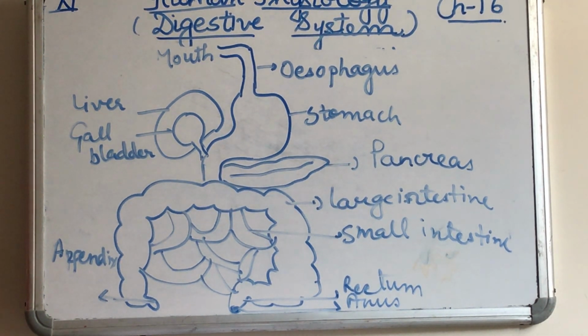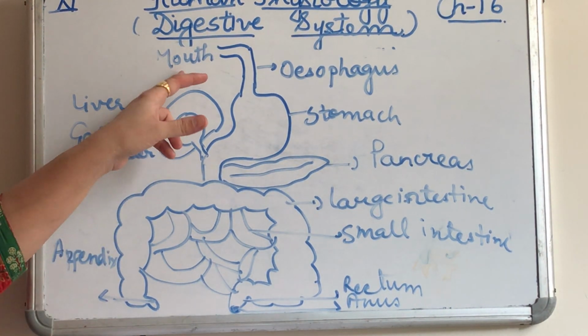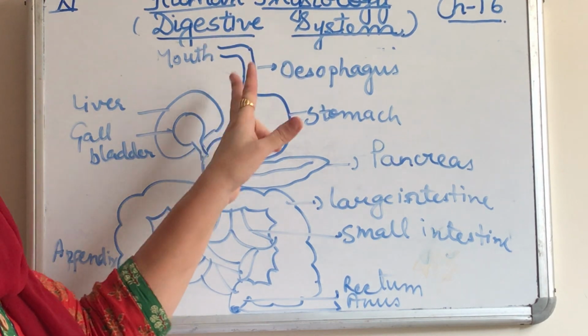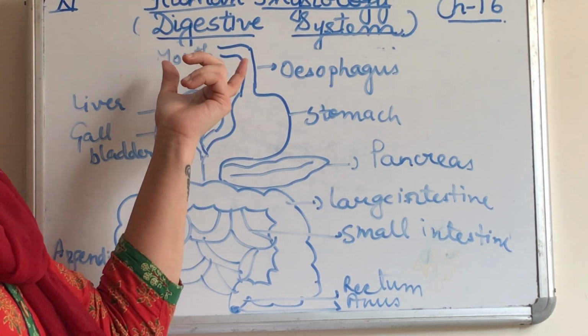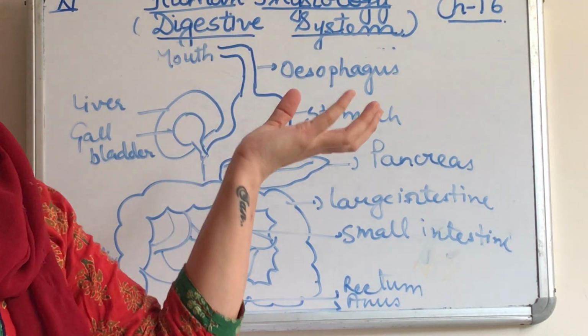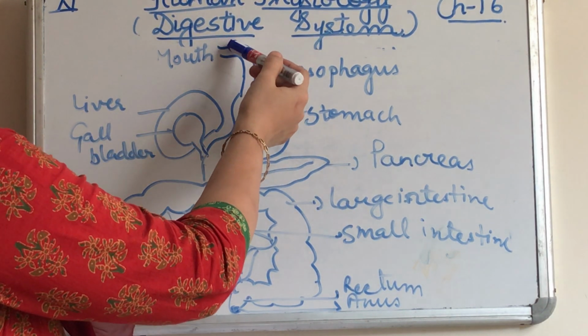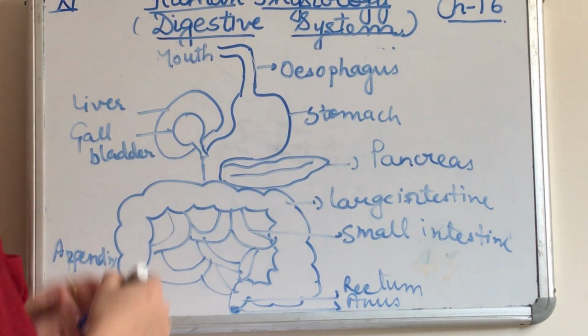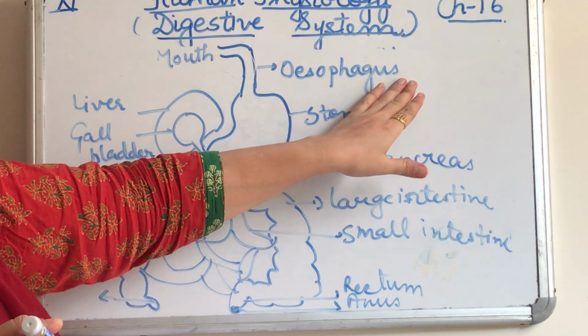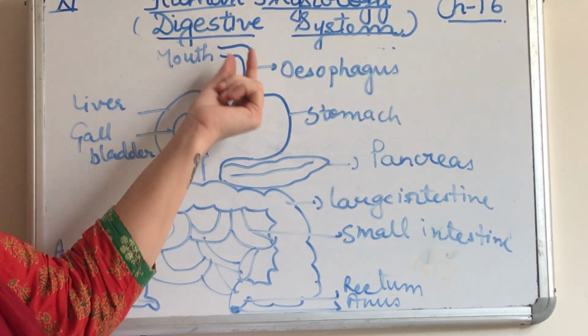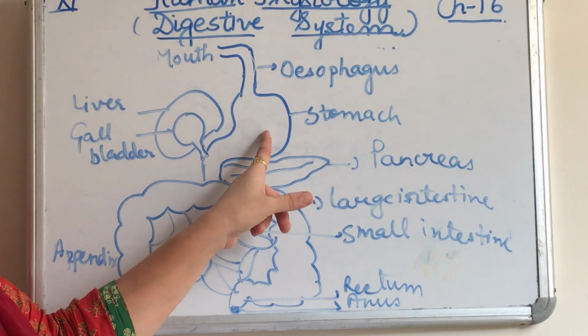As I have already told you, there is the mouth or oral cavity, in which there are teeth, tongue, and salivary glands, and these help in the proper mastication of food. Then is the esophagus, the pipe through which the food bolus moves into the stomach. It does not have any enzyme. The only work of the esophagus is to push the food into the stomach.